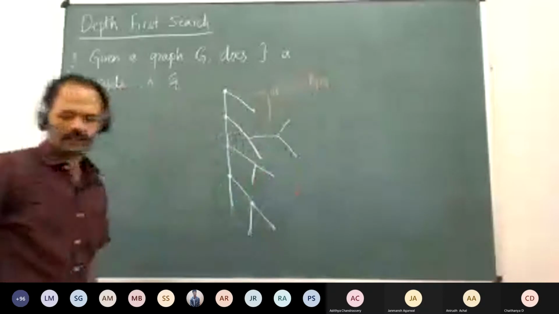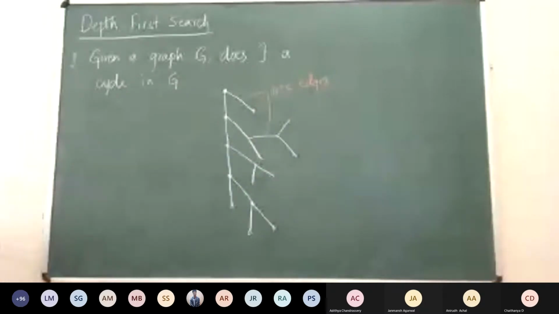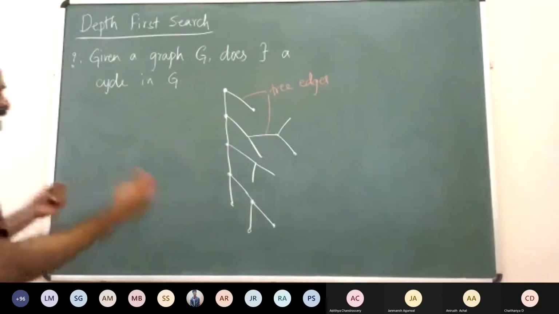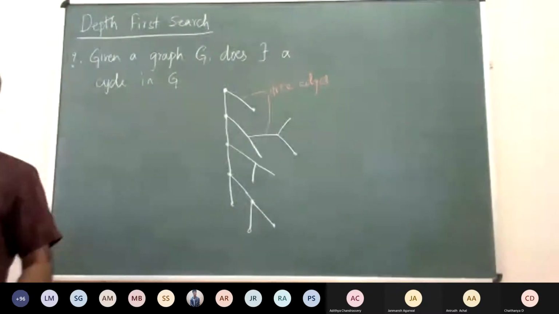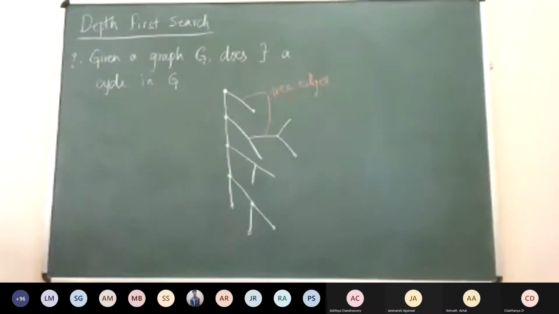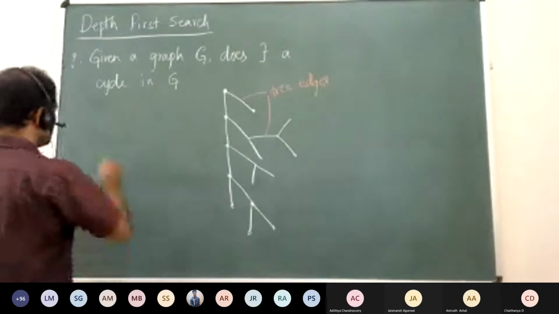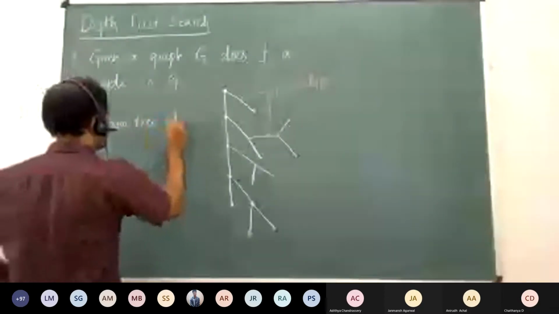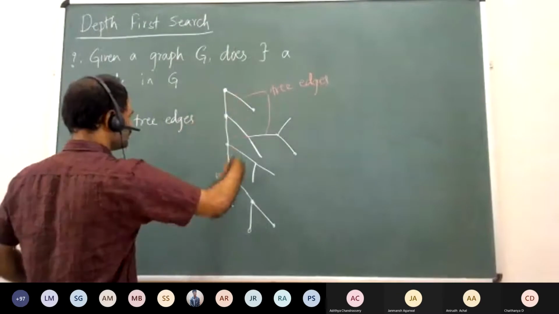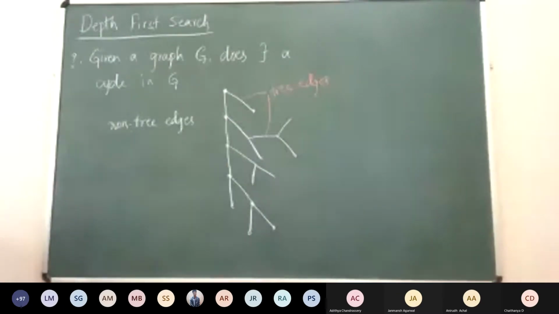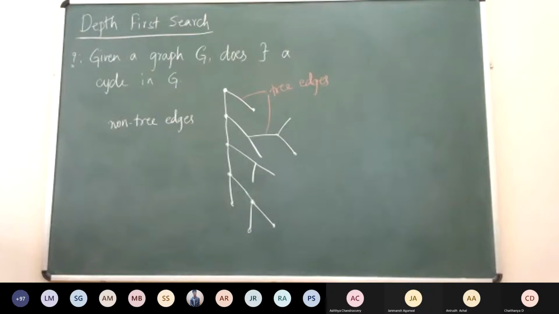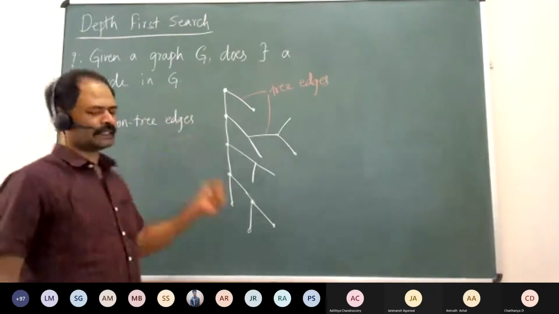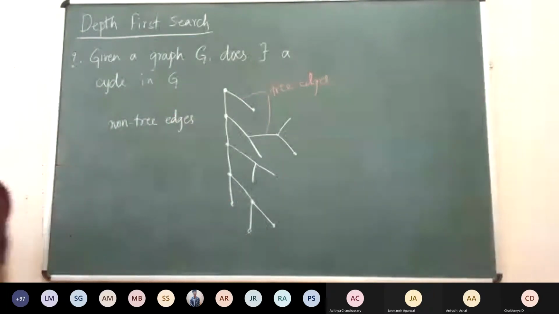We call them tree edges, and all the other edges in the graph, the edges that are not there in the tree, are non-tree edges. So we mark these as tree edges, so that this tree, or the forest, is very important. We will always mark these edges. These edges are special to us. Now all other edges are non-tree edges. Now when will there be a cycle?